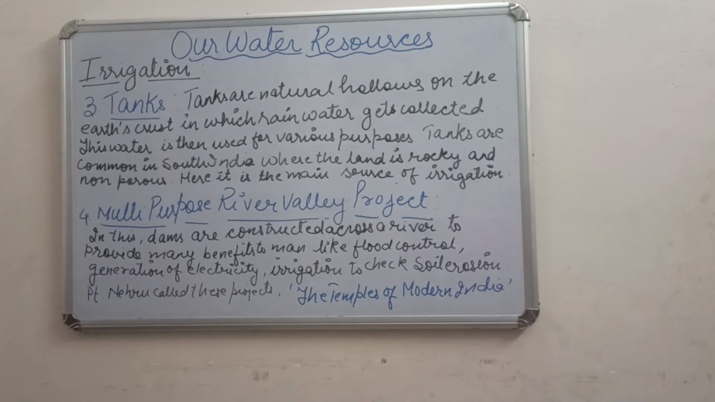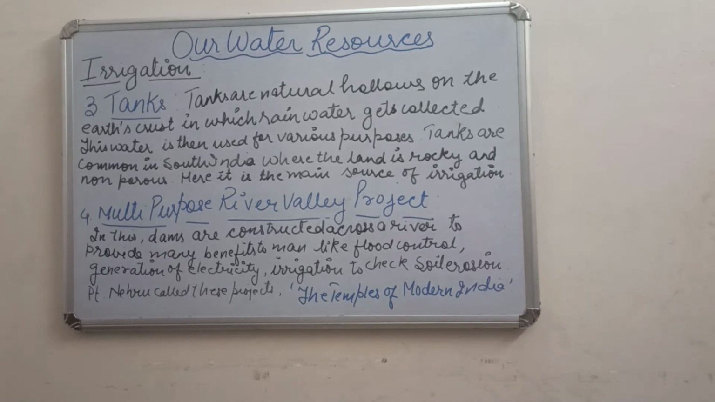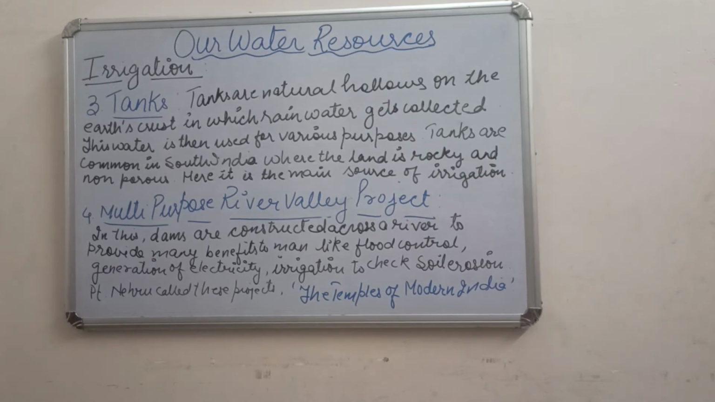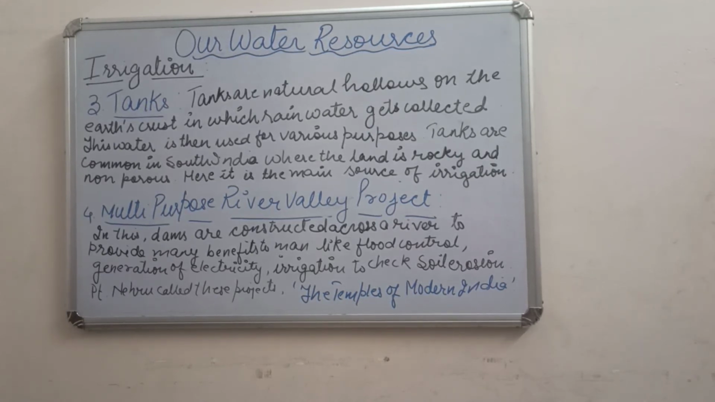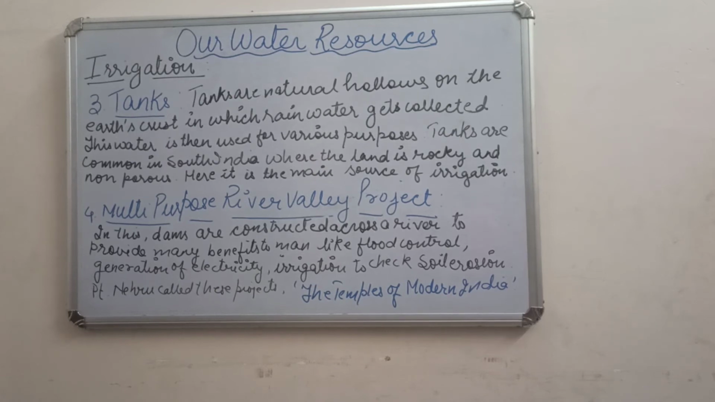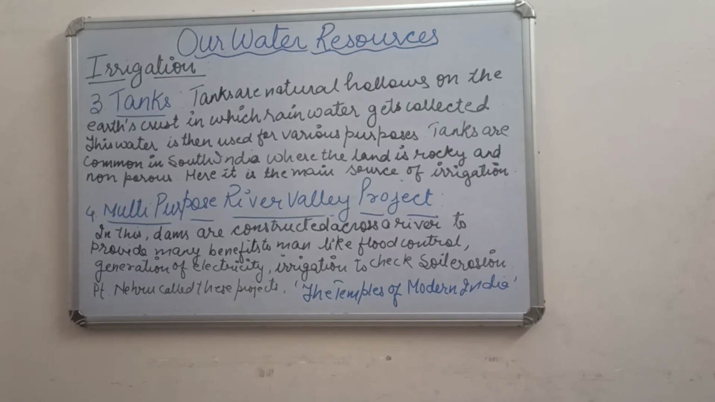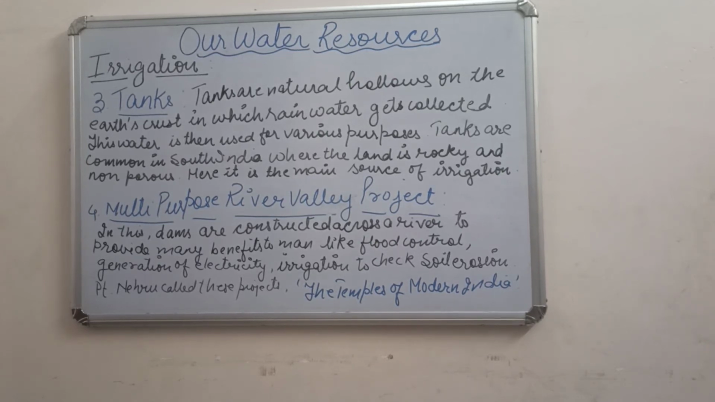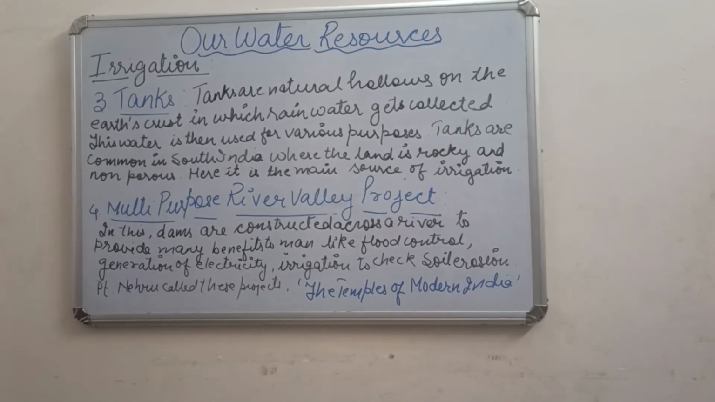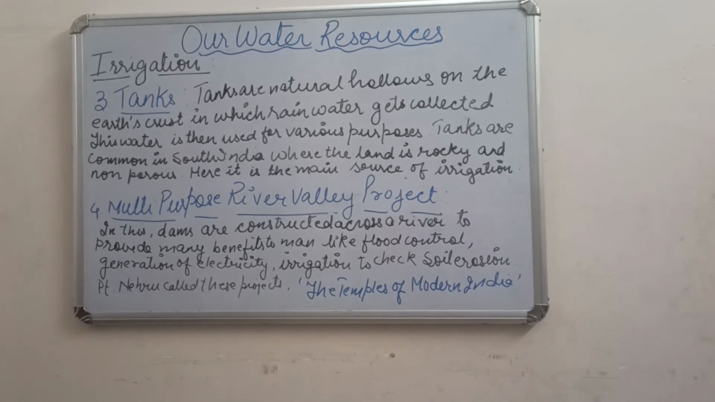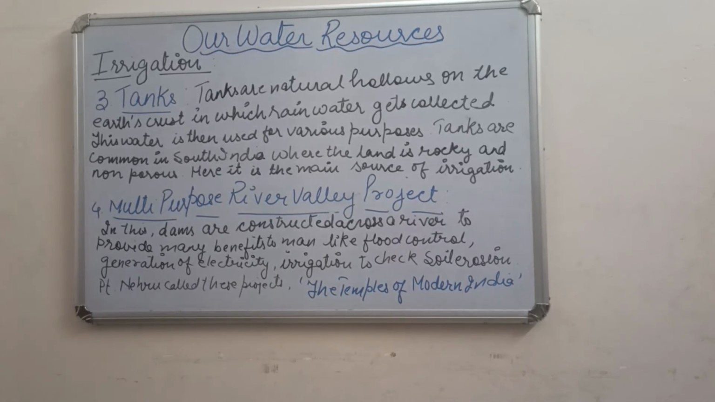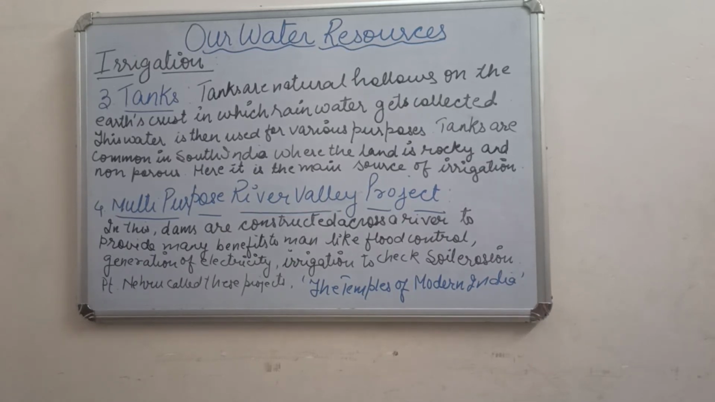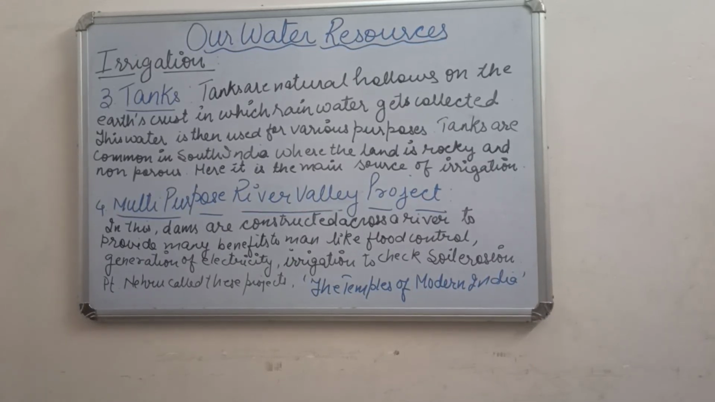Pandit Nehru, the first Prime Minister of India, called these projects the temples of modern India. Why the temples of India? Because through this multi-purpose project, the dams, electricity can be generated, flood control can be done, irrigation can be done, and soil erosion can be checked. Due to soil erosion, a lot of damage to the soil is being done, and with the help of these multi-purpose river projects, it is being controlled.